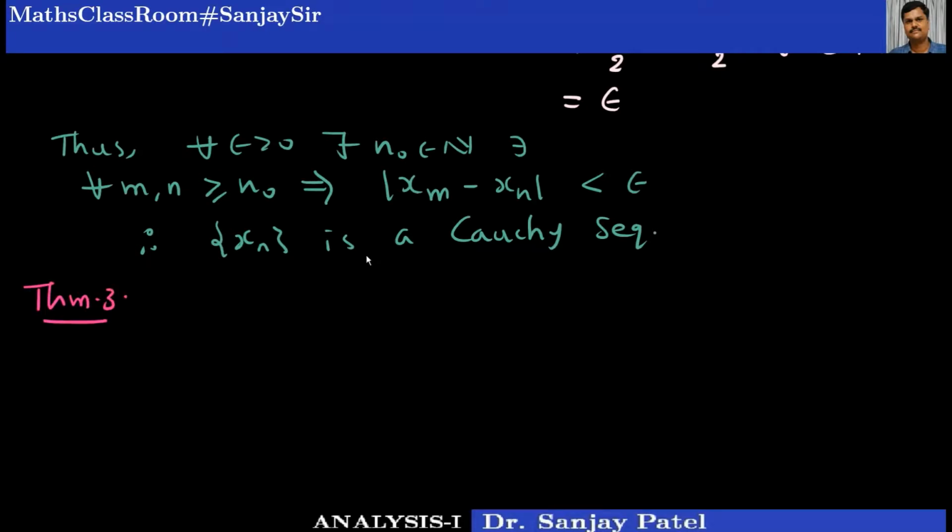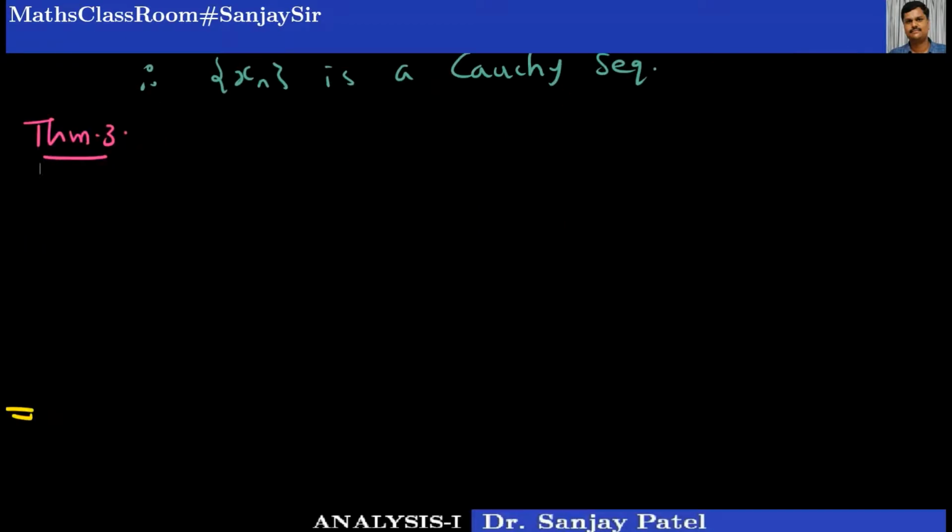And this theorem plays a very important role in the study of metric spaces.